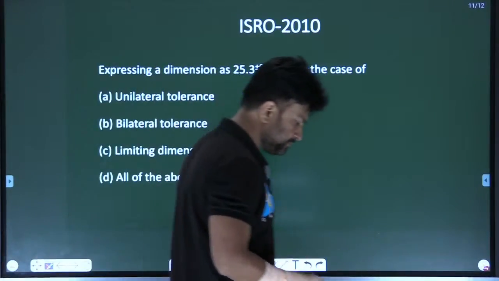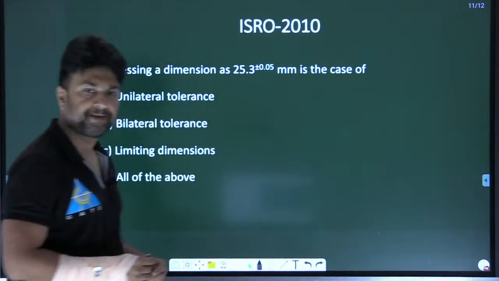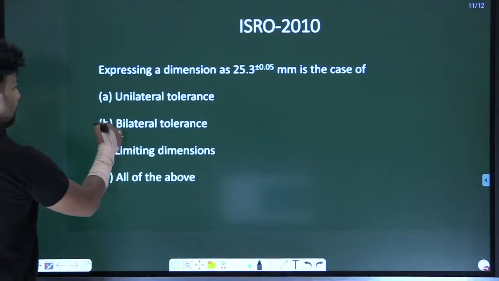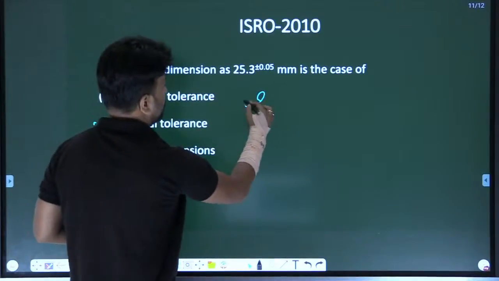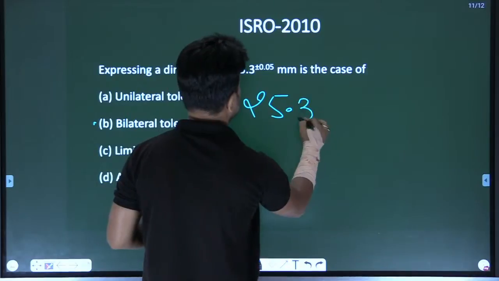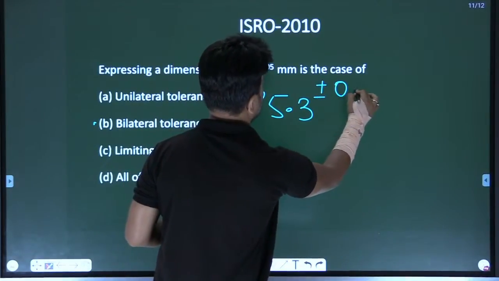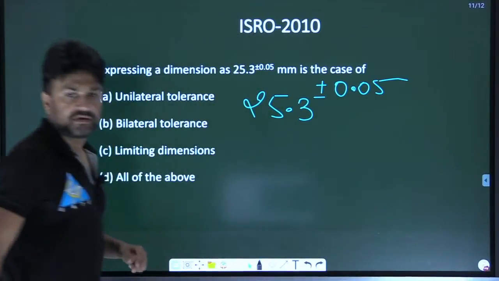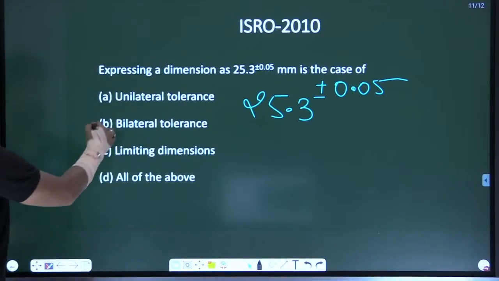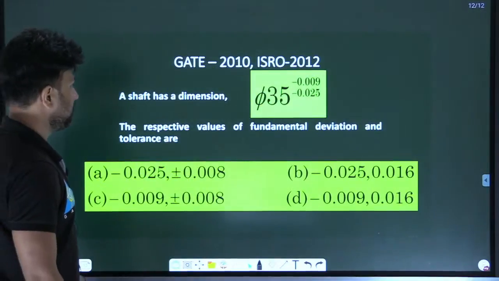What is the answer? Yes, B, bilateral. 25, plus minus 0.05. This is the data. So it is a bilateral. Now one more question.